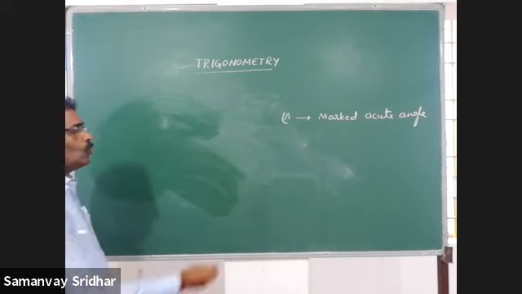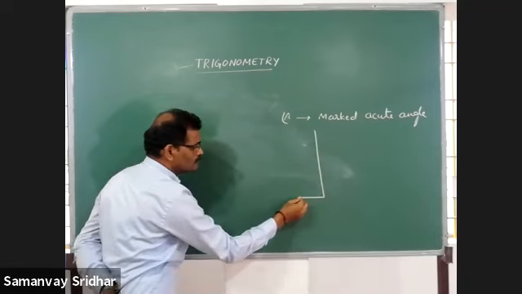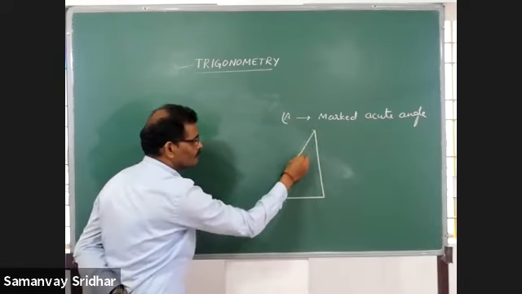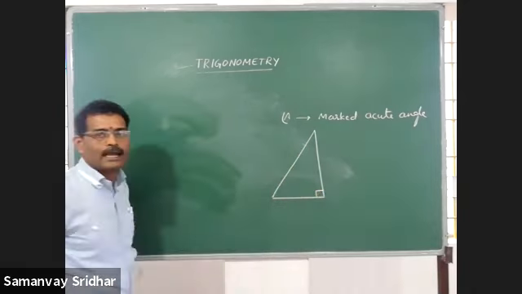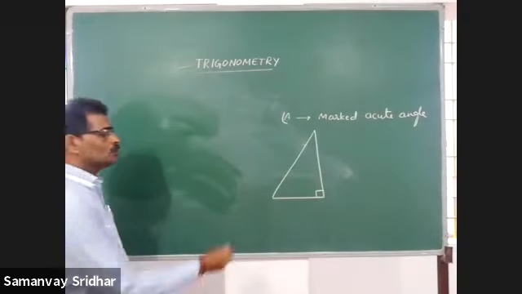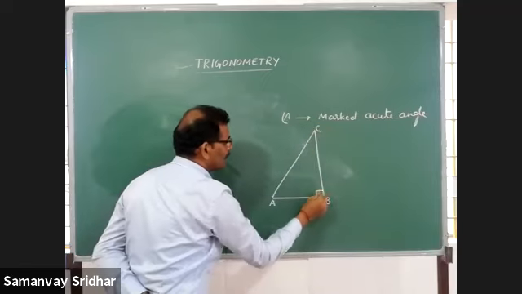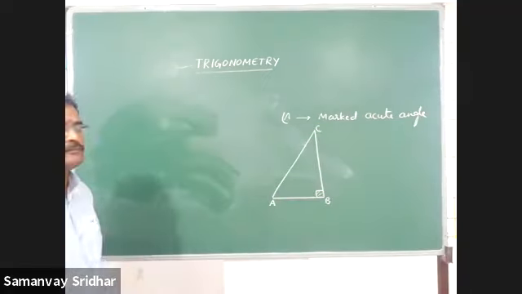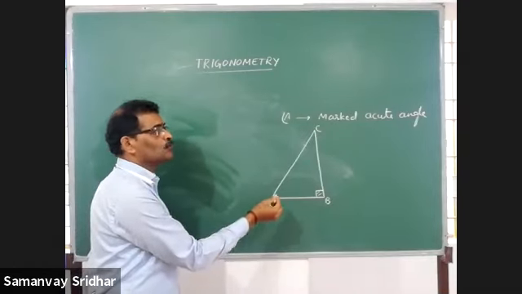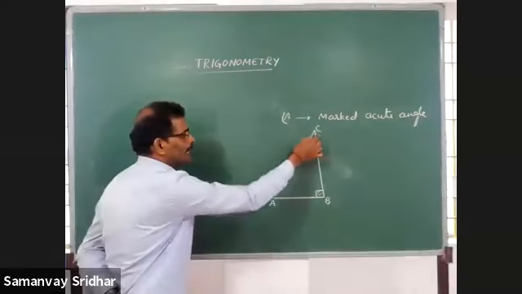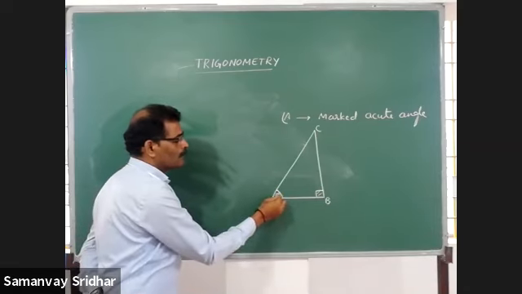Yes, we have to go with a right angle triangle. Here I am going to mark 90 degrees. Therefore, I can say that it is a right angle triangle. As usual, I am going to name this ABC, where angle B is equal to 90 degrees. One more angle I am going to mark here. Out of two acute angles, angle A and angle C, I am going to mark angle A. Therefore, it is called marked acute angle.